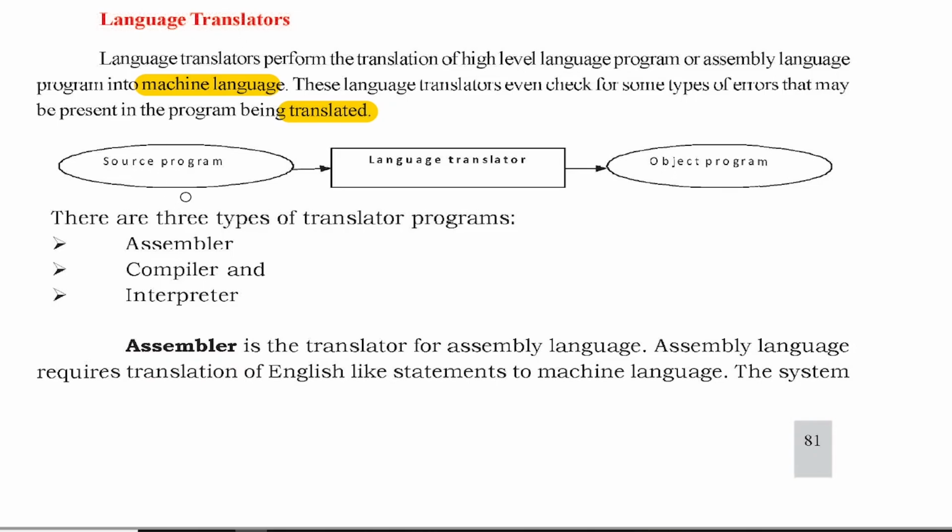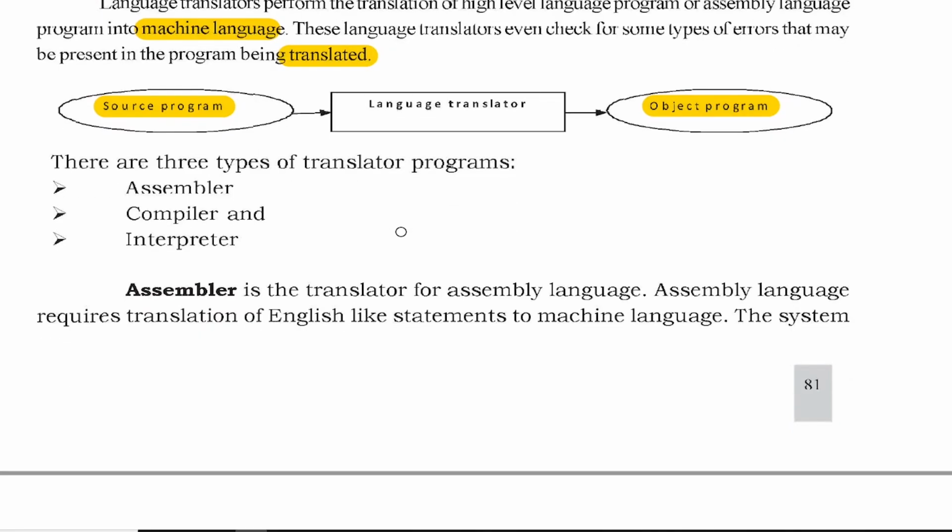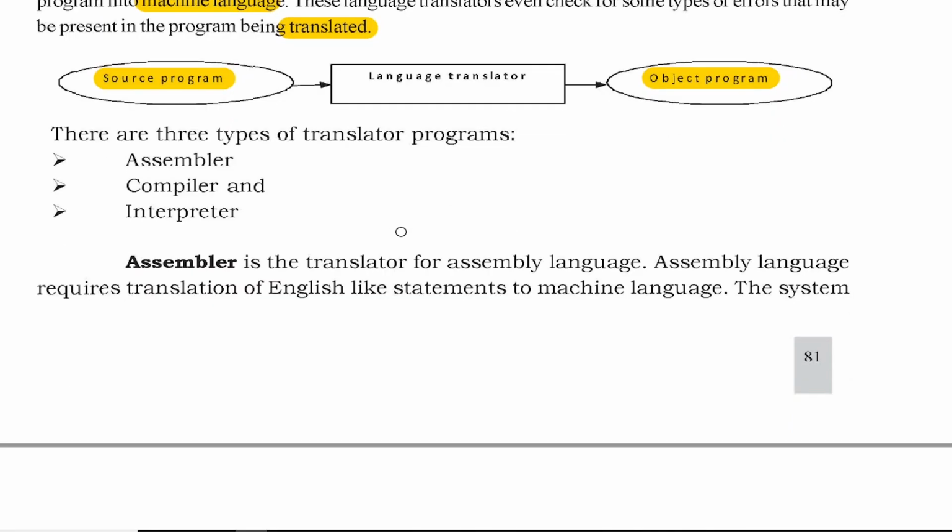There you can see the diagram. We have a source program. This may be in a high level language or assembly level language. We have a translator, maybe an assembler, compiler or interpreter. It will be converted into an object program. So these are the language translators. There are three types of translators. That is the assembler, and I already told something about the assembler. Then we have the compiler, and one more is the interpreter.